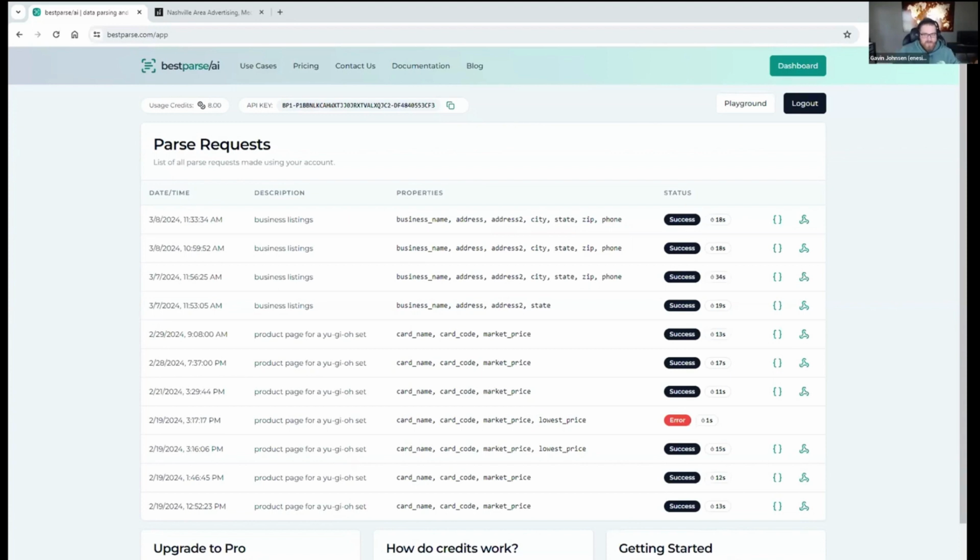Every time I've tested it where I've sent the correct request, it's come back with valid JSON. The only time I've gotten an error, which you can actually see on the dashboard there, there's one error, is because I didn't send any content in the body. I was basically saying extract this data from, and then nothing, so I got an empty response back. But if I structure it properly, and that's what the API's job is, to make sure that all that stuff has been provided properly before it tries to do the extraction, I've gotten a valid response back every time.